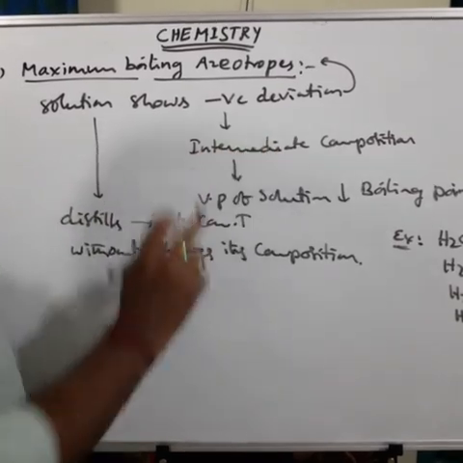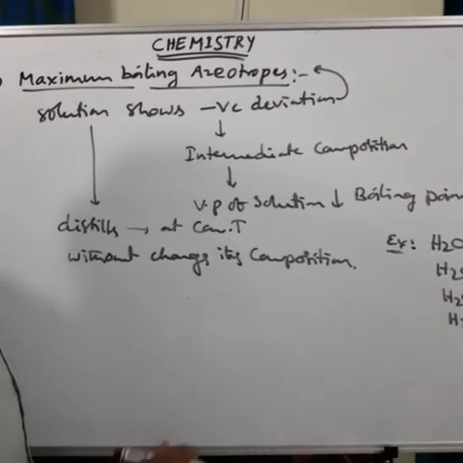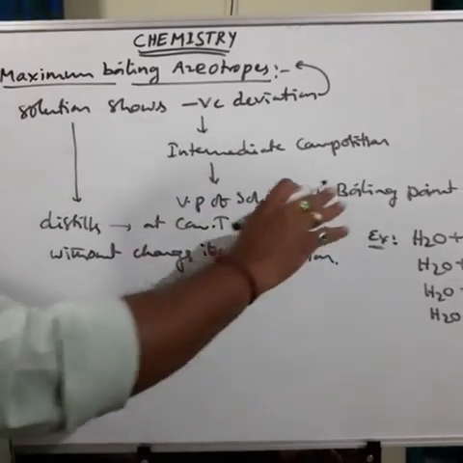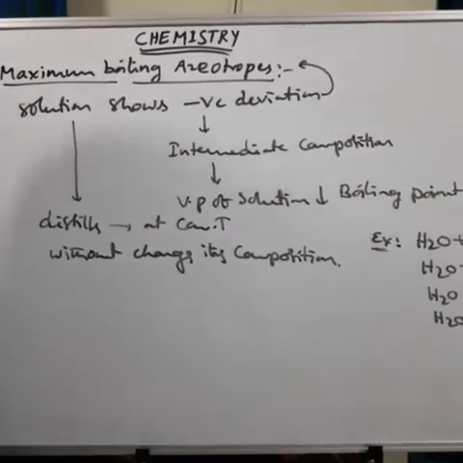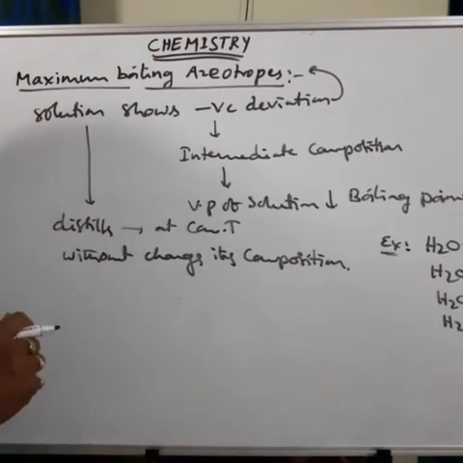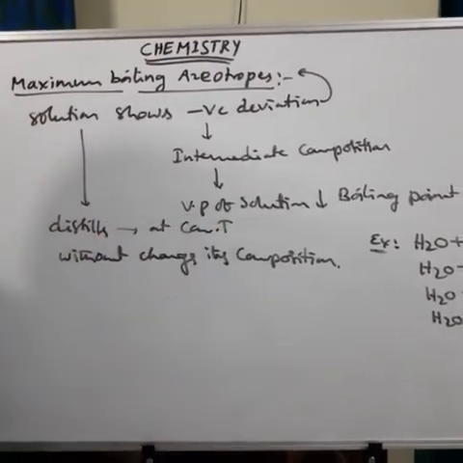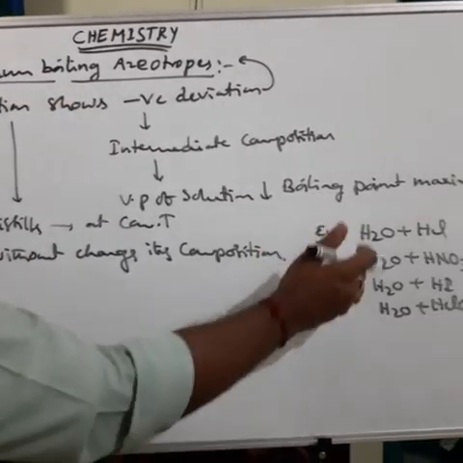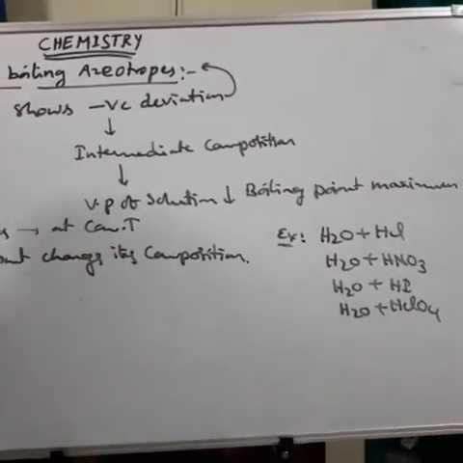There is an intermediate composition for which the vapor pressure of the solution is decreased, meaning minimum, and the boiling point is maximum. At this composition, the solution is distilled at constant temperature without changing its composition. That is called a maximum boiling azeotrope. So these are examples. I will explain one example.